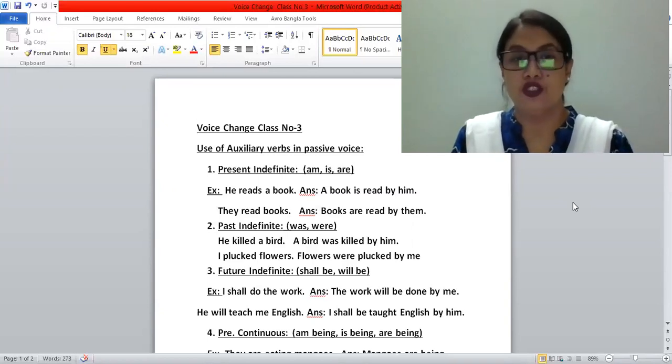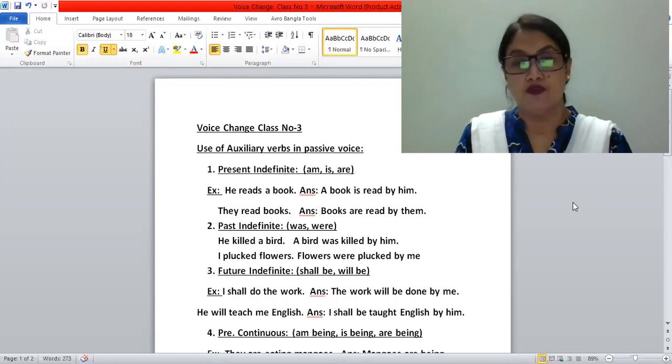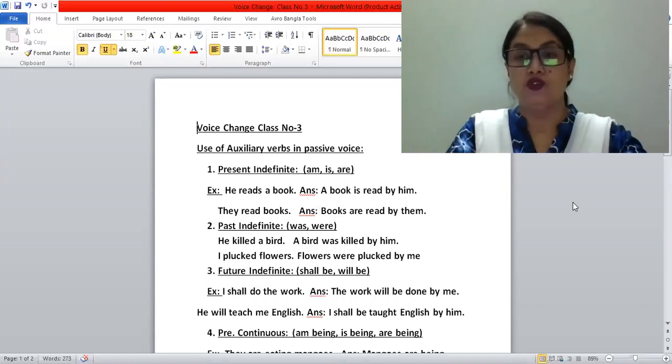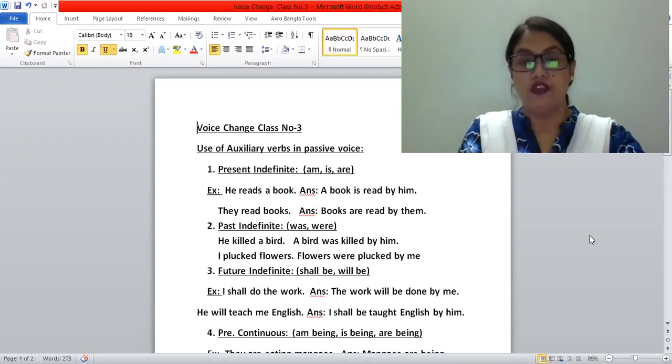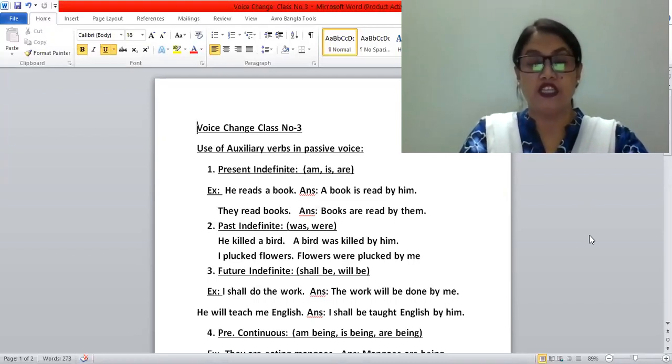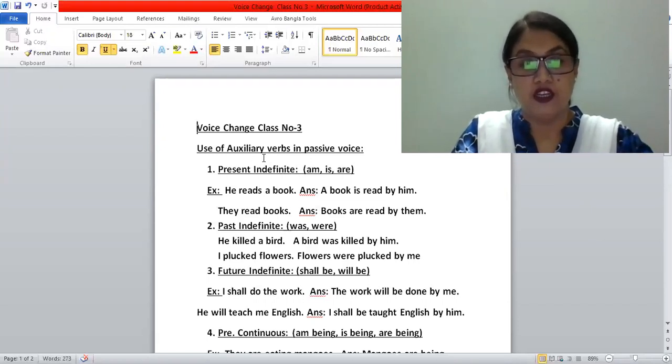We know that in voice change, the subject becomes the object, and the object becomes the subject in the passive voice, okay? And the use of the auxiliary verb in the different types of tenses also. So here I would like to describe again the use of auxiliary verbs in different tenses in passive voice. Look here, I have written: use of auxiliary verbs in passive voice.